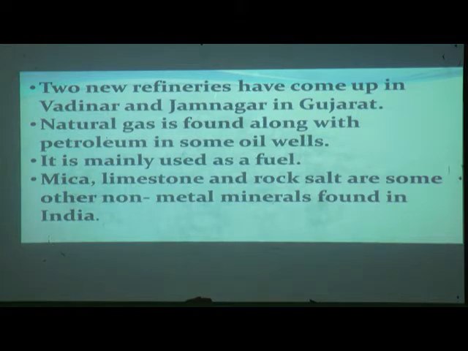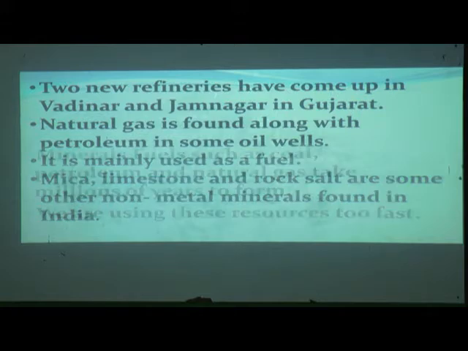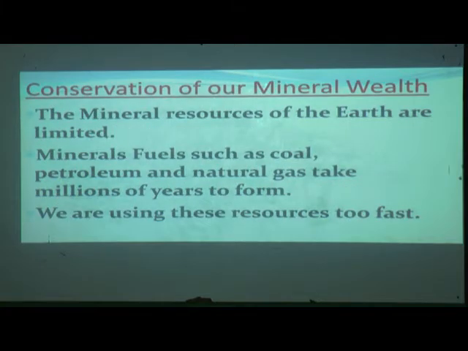Mica, limestone and rock salt are some other non-metal minerals found in India. Apart from petroleum, we have mica, limestone and rock salt, which are non-metals we can find in India. Now these are our wealth. Okay, now I hope you have understood why the teacher is telling you this is a wealth, very precious.